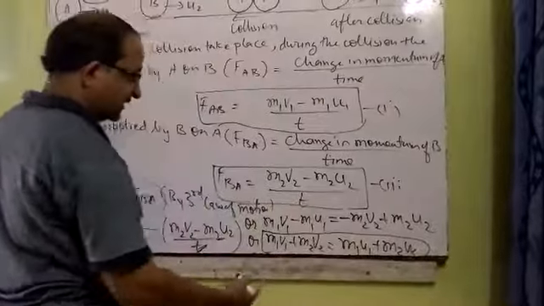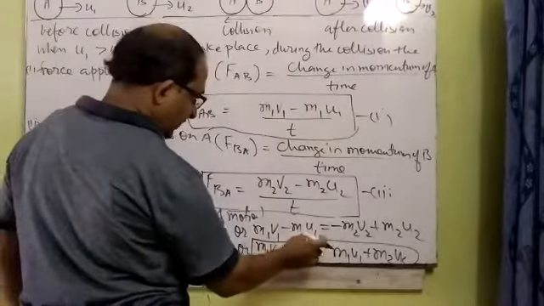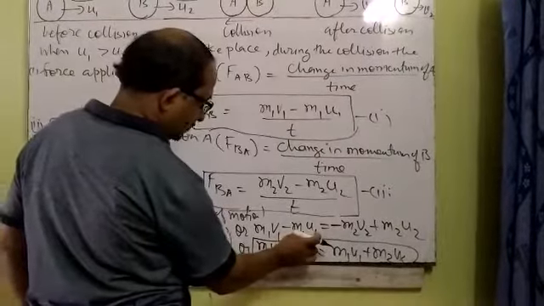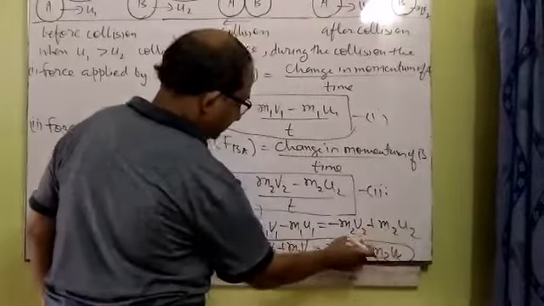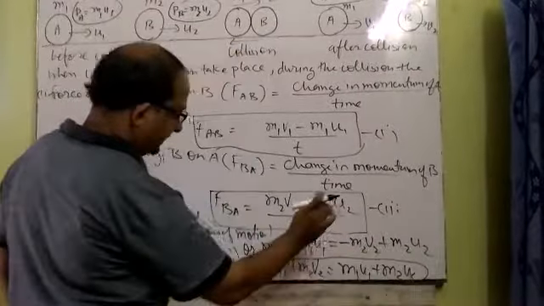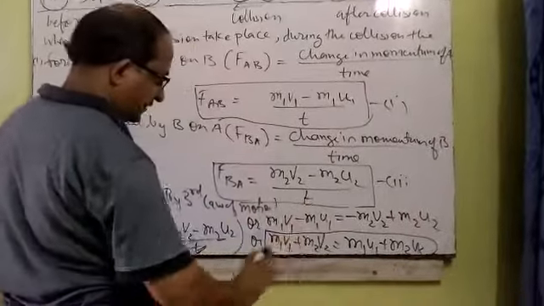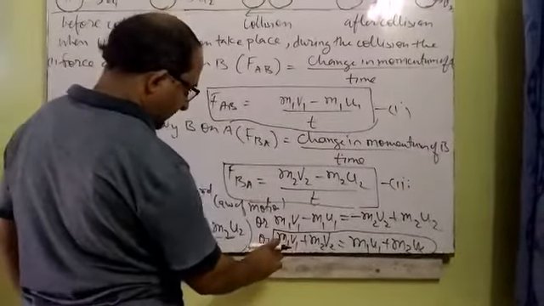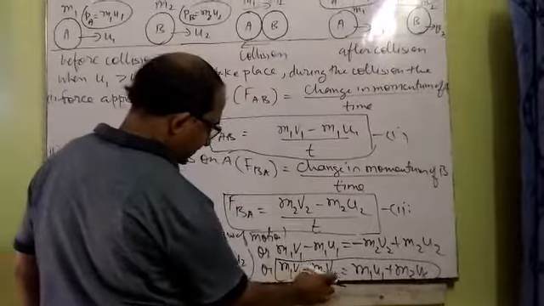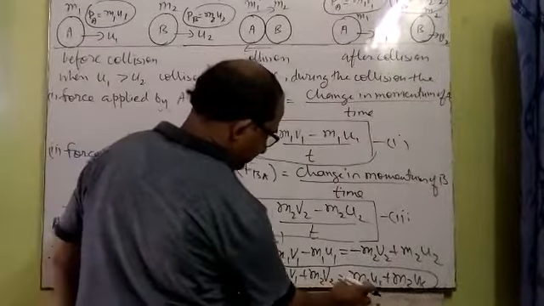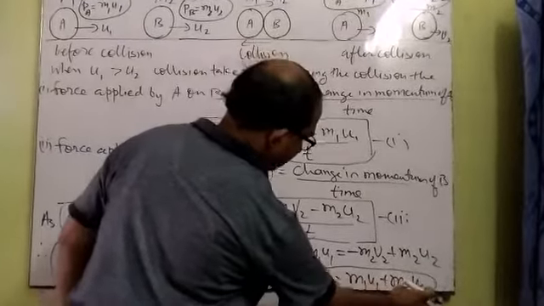After that, transposition has to be done. Bring m1 u1 to the left side, it becomes positive. Bring m2 v2 to the right side, it becomes negative. Ultimately you will get the expression m1 u1 plus m2 u2 is equal to m1 v1 plus m2 v2.